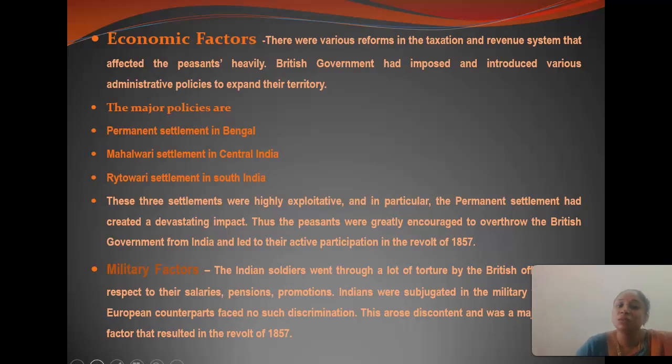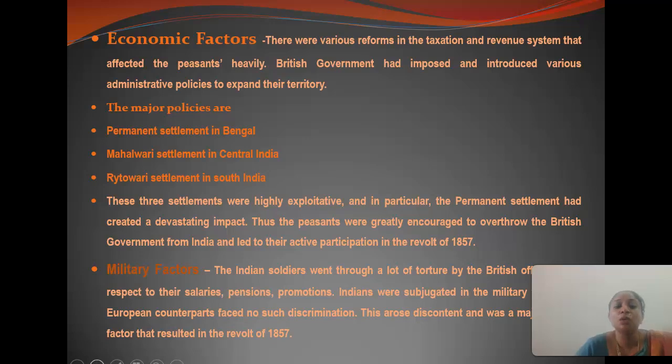And we have to see the economic cause of the 1857 revolt. That was a major cause. One was the Permanent Settlement in Bengal, the Mahalwari settlement in Central India and the Ryotwari settlement in South India. These brought an economic impact on society, and the 1857 revolt was brought about. The peasants were heavily taxed by the Britishers at the time of their government. It was totally an exploitation of the settlements.